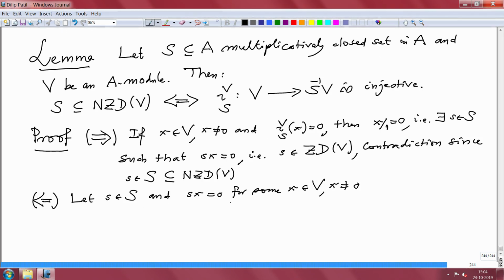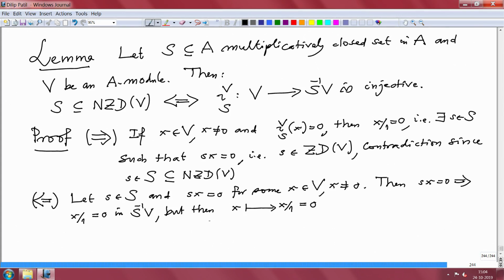That means it is not a non-zero divisor for V. Then what does this condition mean? s x equal to 0 implies x by 1 is 0 in S inverse V. But then x goes to x by 1, which is 0, and x is non-zero, and 0 also goes to 0 by 1, which is also 0.